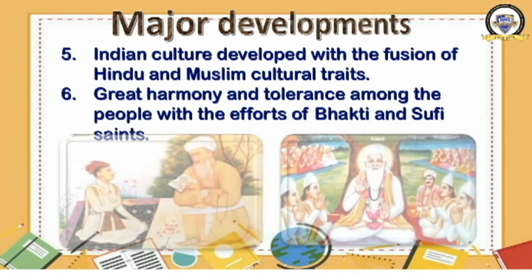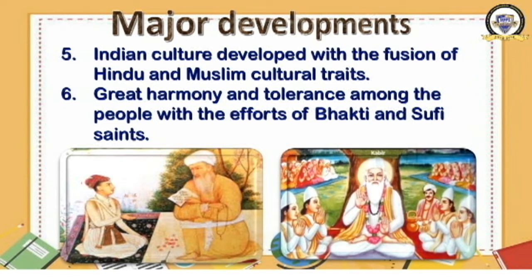Okay, have a look at this picture. The first picture tells you about Sufism. Okay, a Sufi saint is teaching his disciple. The second one is telling about the Bhakti movement. Kabir was also one of the leaders of the Bhakti movement. He also teaches his disciples. So these gurus or saints, they tried to bring harmony and peace among the people. So Hindus and Muslims could live in harmony in our country during the medieval period, right? Moving ahead to the seventh development. What was that? Have a look here.